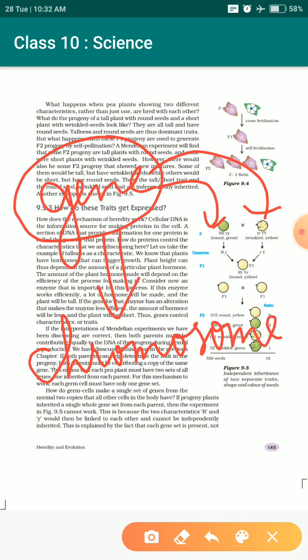So where are the genes found? The genes are found in the chromosome, right? Genes are actually just like a copy of the DNA. It will have some of the genetic material present in it, and during the reproduction process, it will be passed into the next generation. So genes are present in the structure chromosome, where the genes get passed into the next generation.